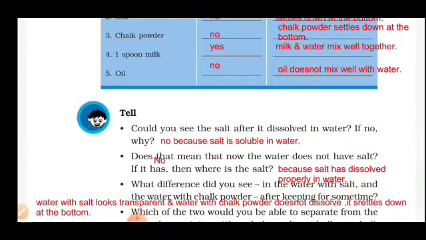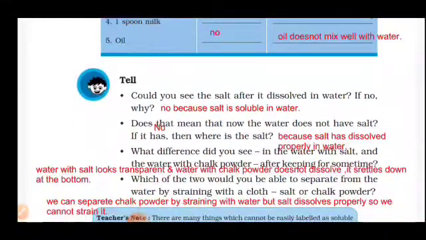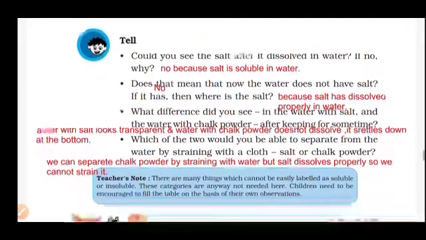Now 1 spoon of milk. Yes, it dissolves in water. Milk and water mix well together. Oil: no. Oil just does not mix well with water and it floats on the top of the water. Now tell, could you see the salt after it dissolves in water? If no, why? No, because salt is soluble in water.